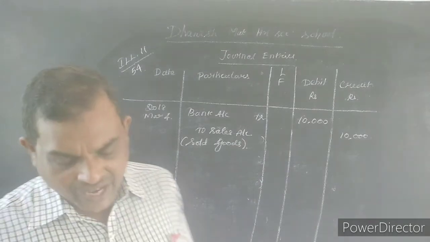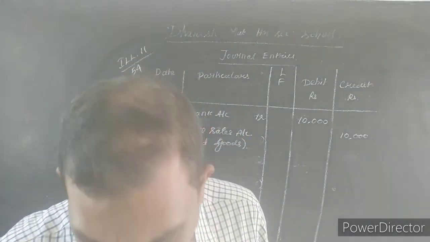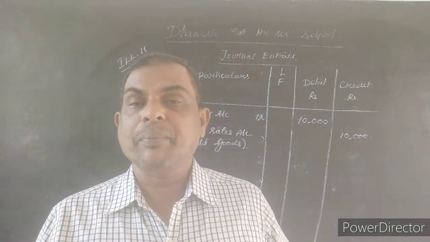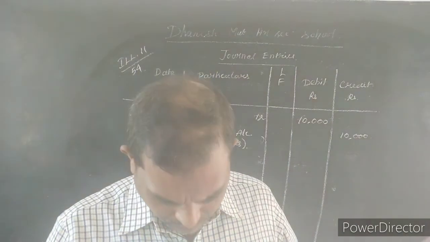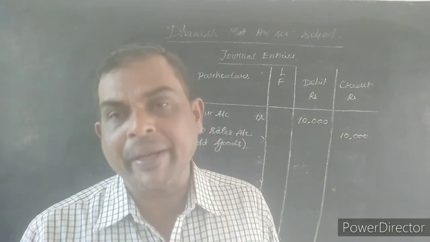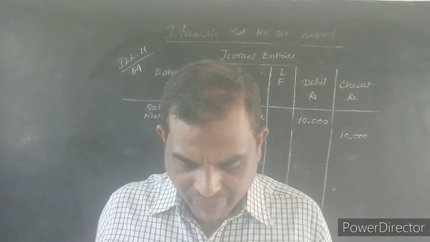Okay, what is the next transaction? Sales made to Vivek, who made the payment through debit card. The previous person made the payment through CDM, and this fellow made the payment through debit card. Both are bank only. Okay, so the same entry will come.